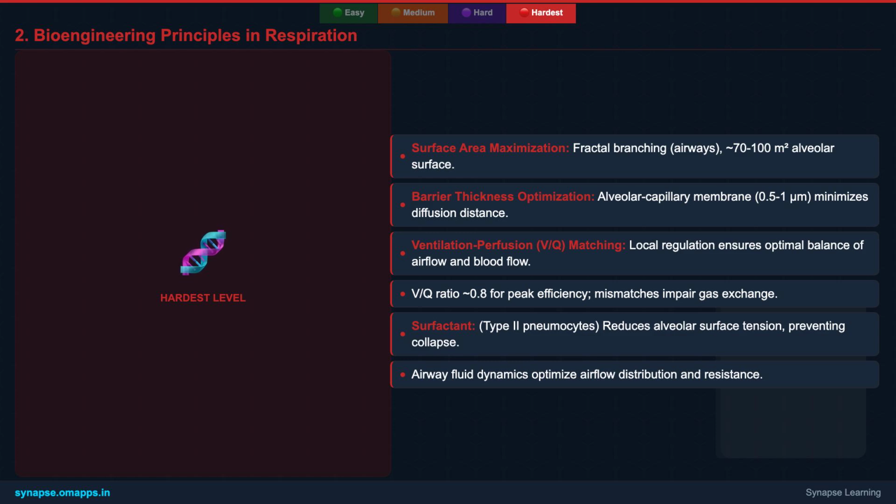Furthermore, the concept of ventilation-perfusion matching, VQ ratio, is crucial. The body constantly regulates local airflow and blood flow to ensure that ventilated alveoli are adequately perfused with blood, maximizing gas exchange efficiency. Pulmonary surfactant, produced by type 2 pneumocytes, plays a vital role in reducing surface tension, preventing alveolar collapse, and making breathing easier.